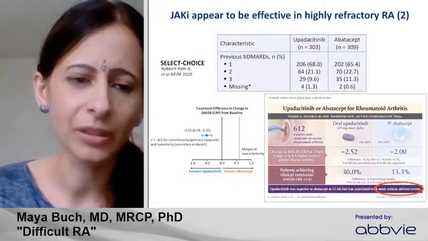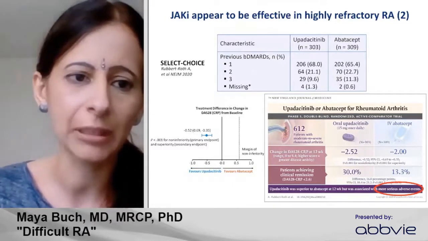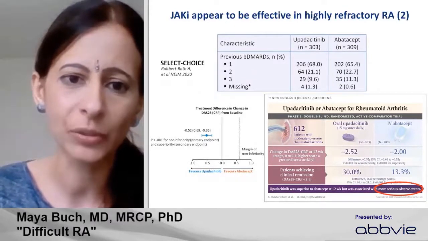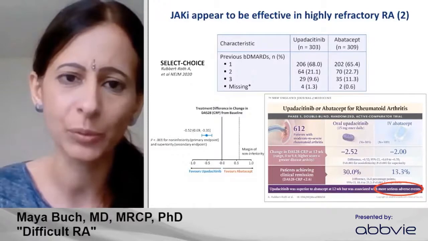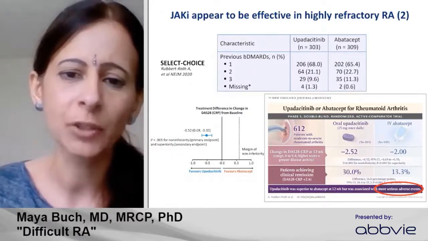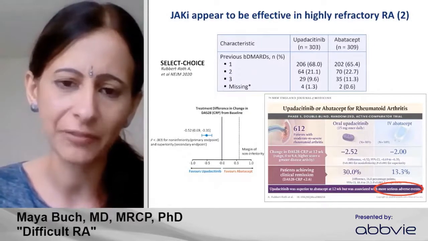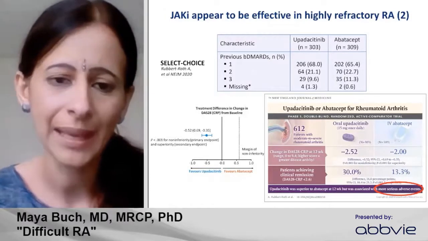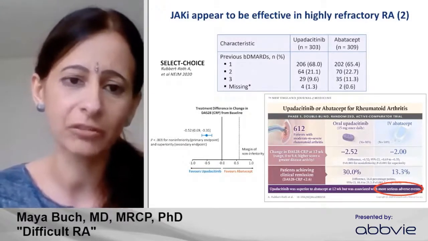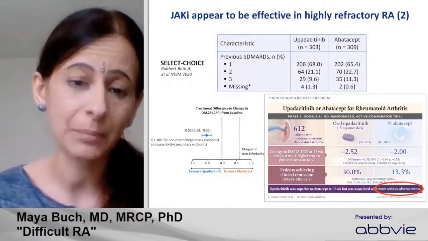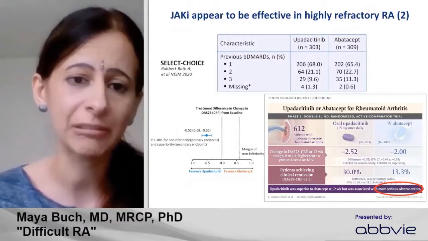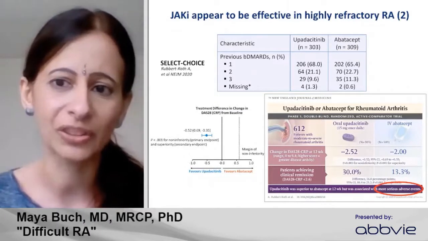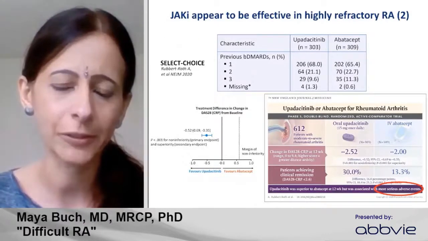And this confirmed non-inferiority as the primary endpoint, but also superiority, although upadacitinib was shown compared to abatacept, which was the active comparator arm, to be associated with more serious adverse events. And so when we start looking at our patients that have multimorbidity, it is a balance between trying to achieve greater efficacy in patients who've had prior treatment experience with also potential concerns about toxicity. And it's an integration of these that we include.